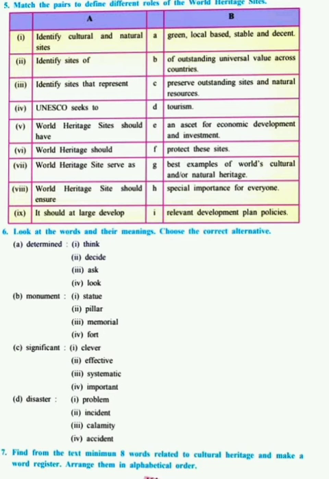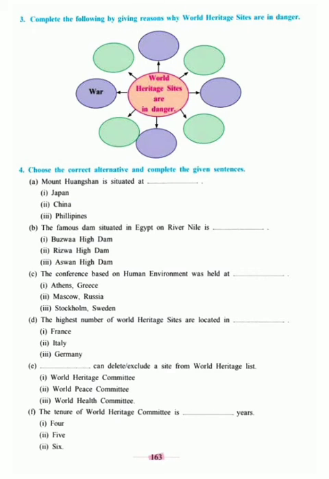Sub question 3, complete the following by giving reasons why World Heritage Sites are in danger. We just saw it can be because of an increase in urbanization, because one of the characteristics is lost, or because of pollution. So you can write it down.